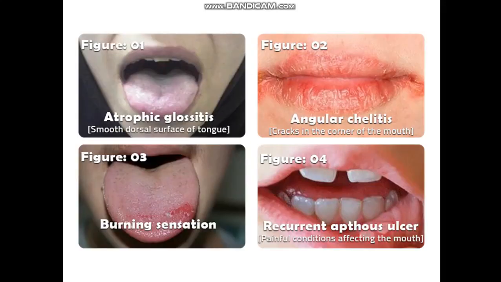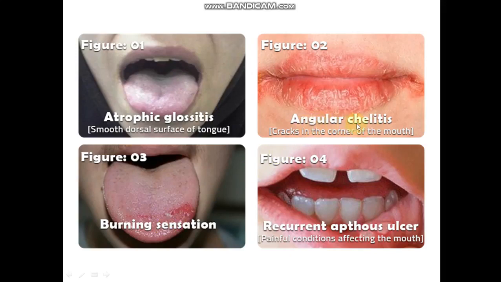The oral manifestation of anemia could be seen in the tongue, here as we can see, atrophic glossitis. Atrophic means depapillation, because there are different types of papillae, such as circumvallate papillae and so on. So there is depapillation, what we call atrophic glossitis. Also, this atrophic glossitis or depapillation may lead to a burning sensation of the tongue.